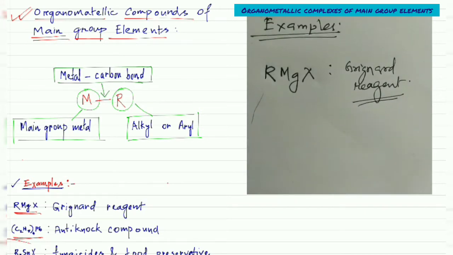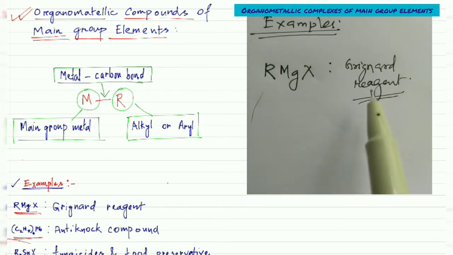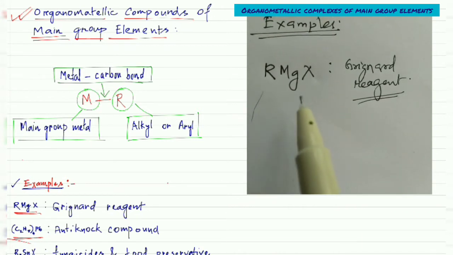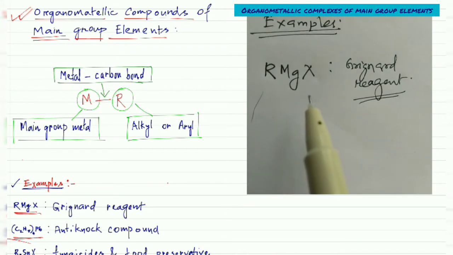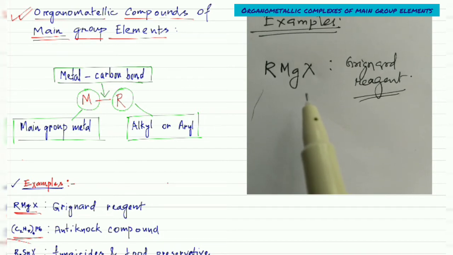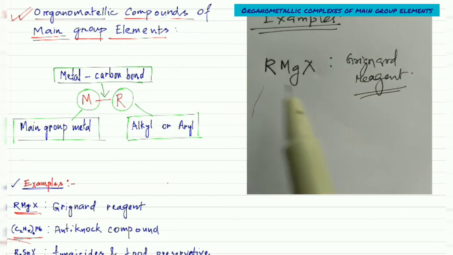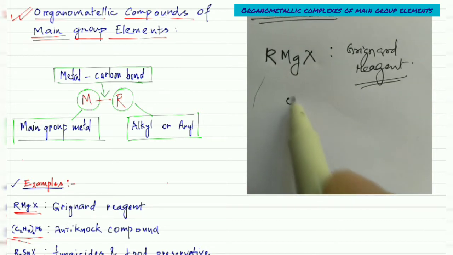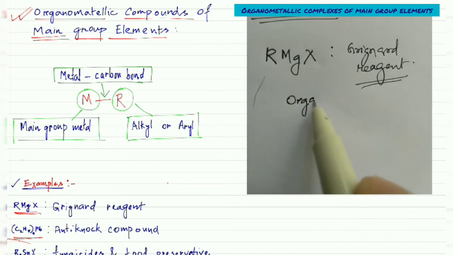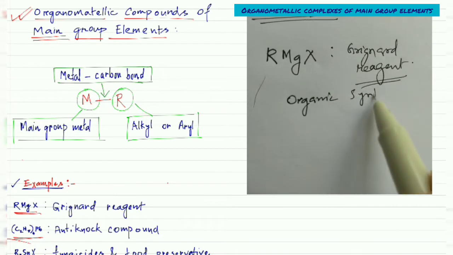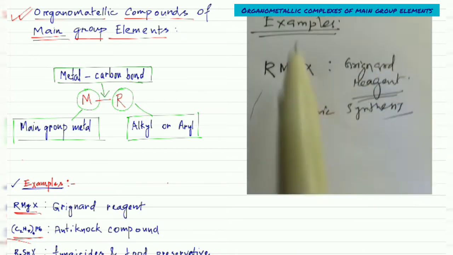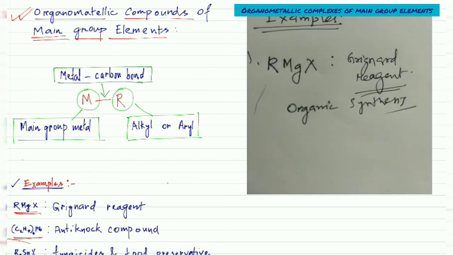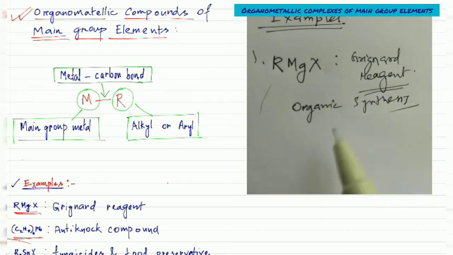This is used to increase the number of carbon atoms in an organic compound. So that means this is used in organic synthesis. This is the first example of an organometallic compound of main group elements used in organic synthesis.